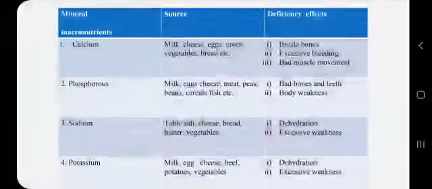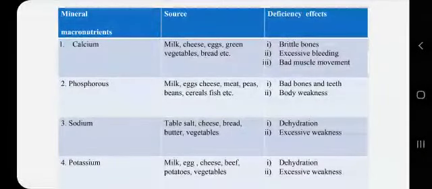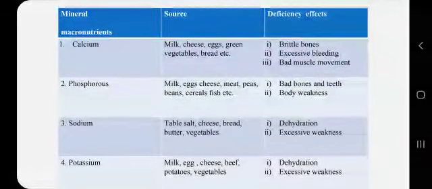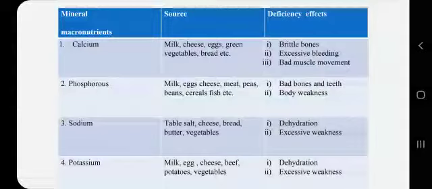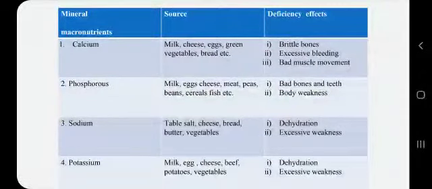Calcium, now it is found in milk, cheese, eggs, green vegetables, bread, etc. And if there is deficiency of calcium in the body, then it can lead to brittle bones, excessive bleeding and bad muscle movement. So it must be present in the diet. You must take the diet which is rich in calcium. Now phosphorus, it is also found in milk and eggs, cheese, meat, peas, beans, cereals and fish, etc. And if there is deficiency of phosphorus, then it can lead to bad bones and bad teeth, and there is also body weakness in us.